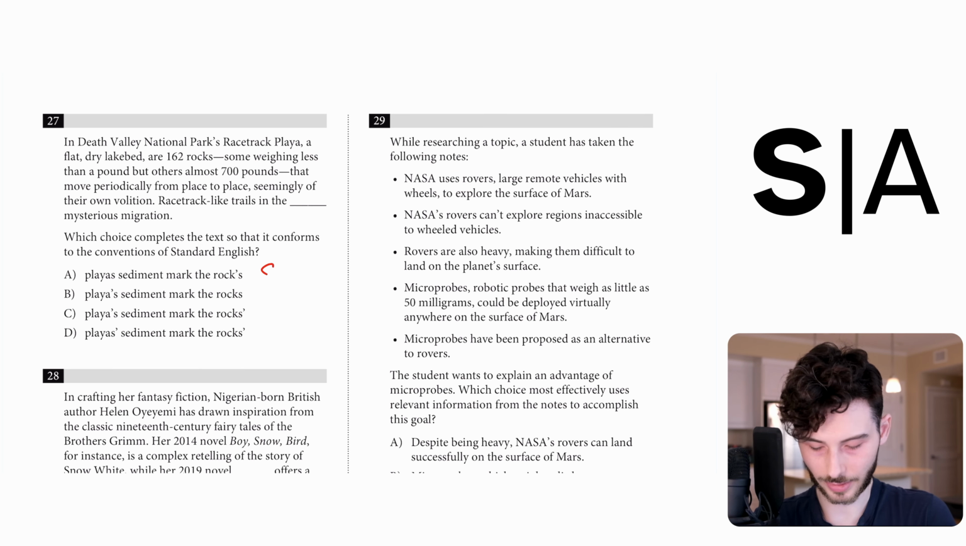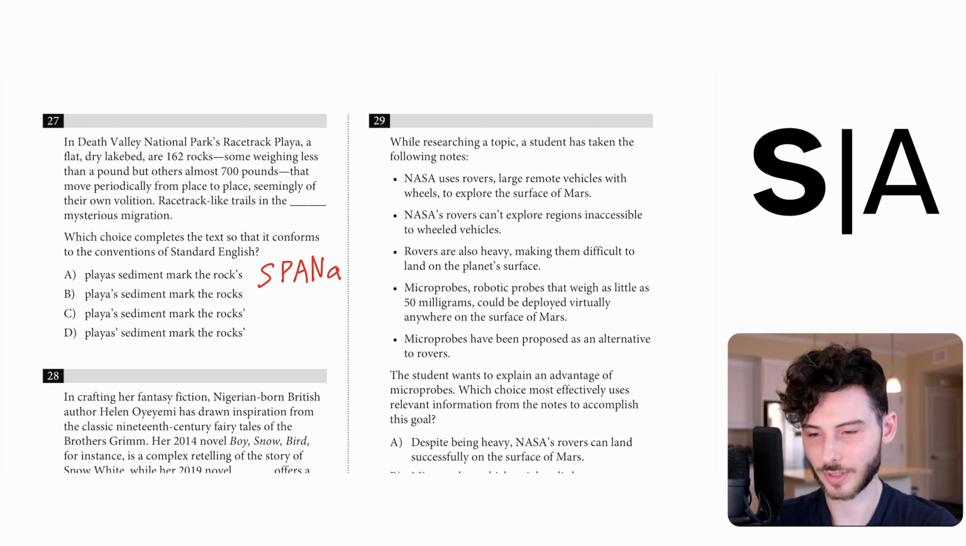27 looks like another apostrophe question, because I see singular, plural, apostrophe, and no apostrophe options. This means that we have to figure out earlier in the passage whether playa is singular or plural. Let's find that word. Playa at the very beginning of the passage is singular. This eliminates the plural options A and D. We need a possessive. B and C both have possessive.